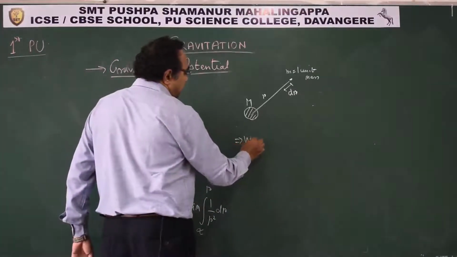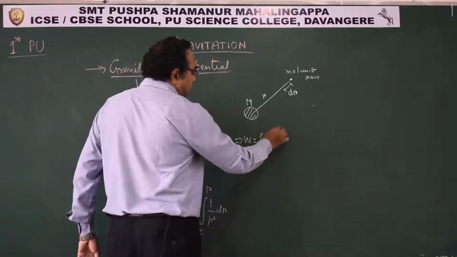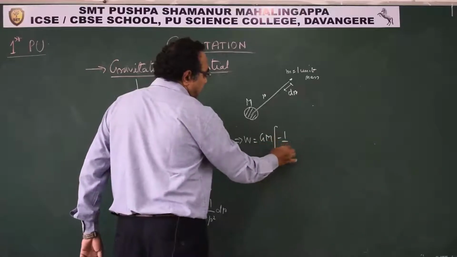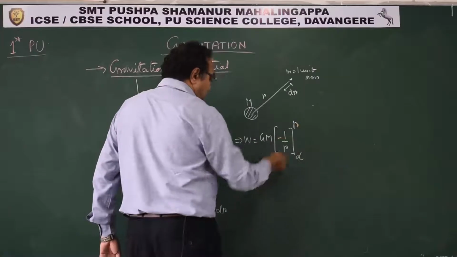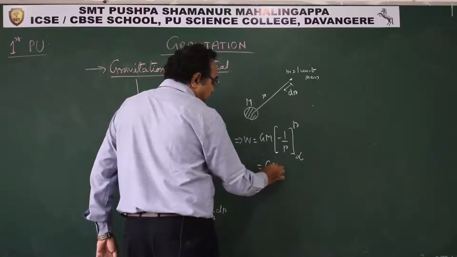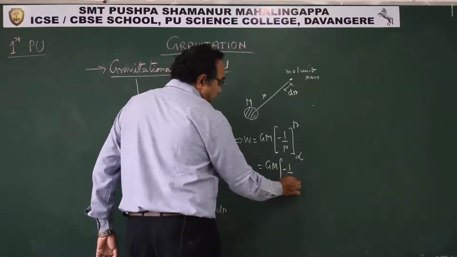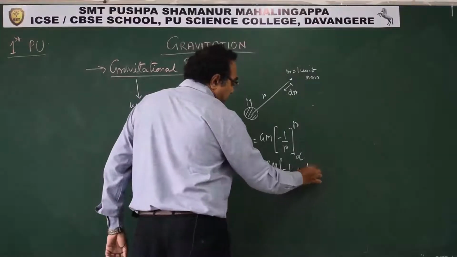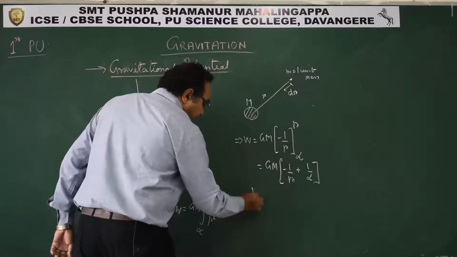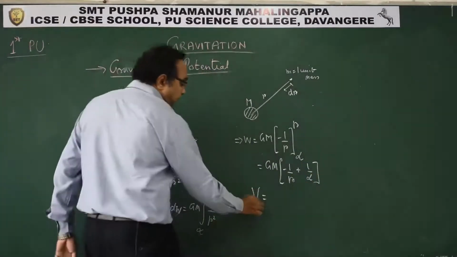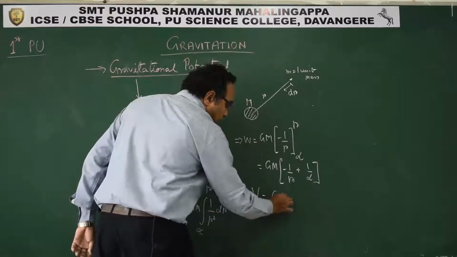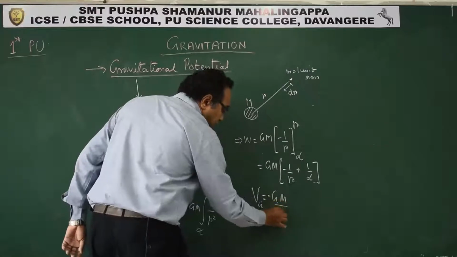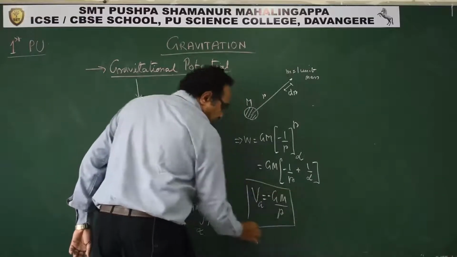So W will be GM, which is constant, times the integration of 1 by r², which is minus 1 by r, from infinity to the point. Minus minus becomes plus. So we can say this is called potential, and we write Vg for gravitation. So it is minus of GM by r.